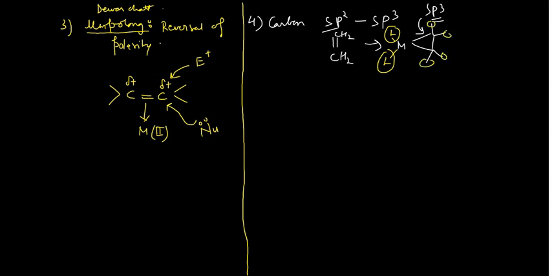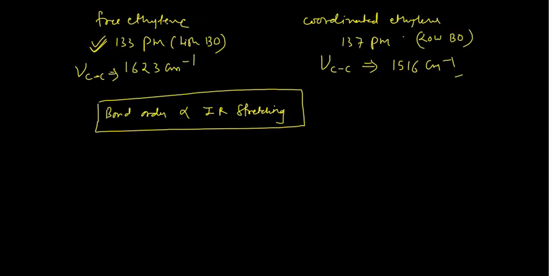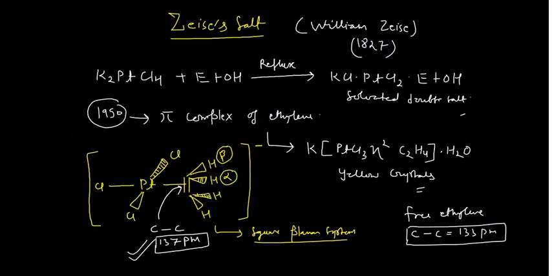But in case of this model, if I go back here, they slightly go away and they are in the opposite plane. I have already told you that this alkene system and this part are in different planes. So these bonding things are very, very important to understand. This is how you can differentiate between the two models. I hope these things are quite clear to you.